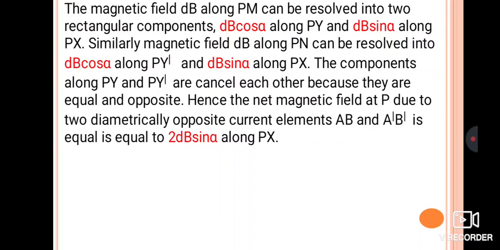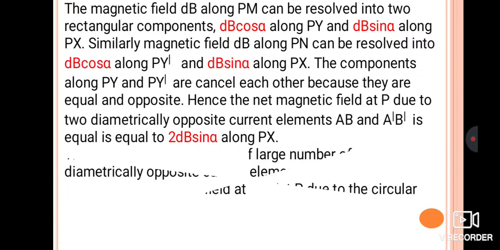Hence the net magnetic field at point P due to the diametrically opposite current elements AB and A dash B dash is nothing but the sum of the dB sin alpha along the x-axis itself. Along the y and y dash axes it gets cancelled. So the net magnetic field at point P that remains is along the x-axis. That is dB sin alpha plus dB sin alpha, which gives 2 dB sin alpha, acting along the x-axis.